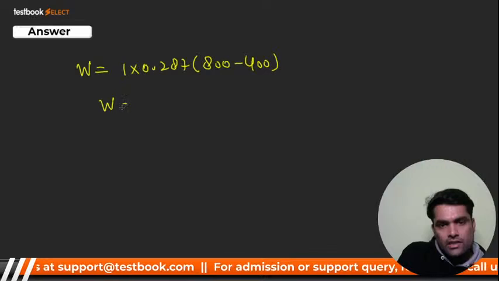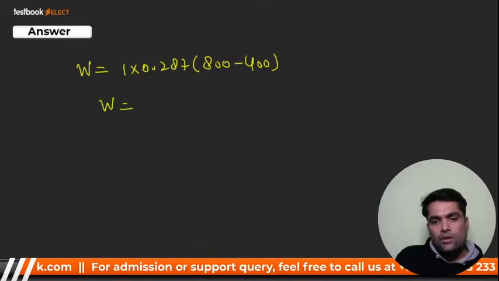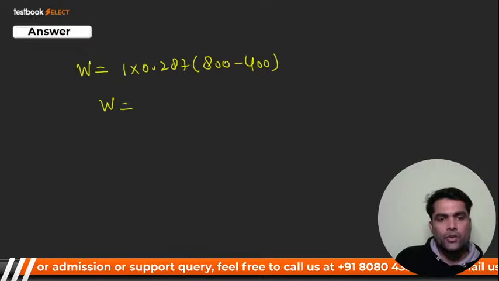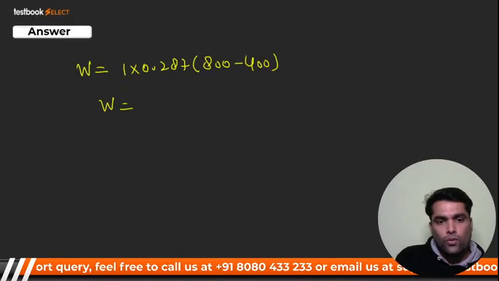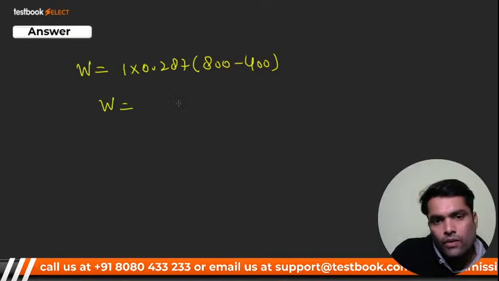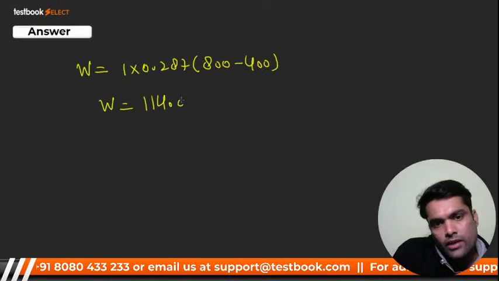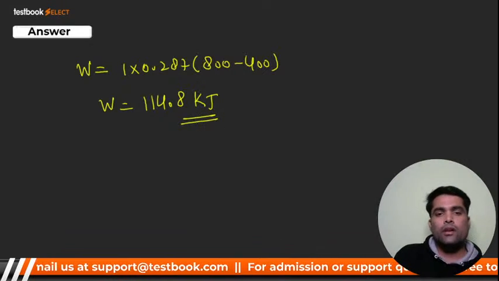And your answer will be 400 multiplied by 0.287. That will come around, it should be around 114.8. How much are you getting? It is very good, Vamsi Krishna, very good. 114.8 kilojoule. This will be our answer.